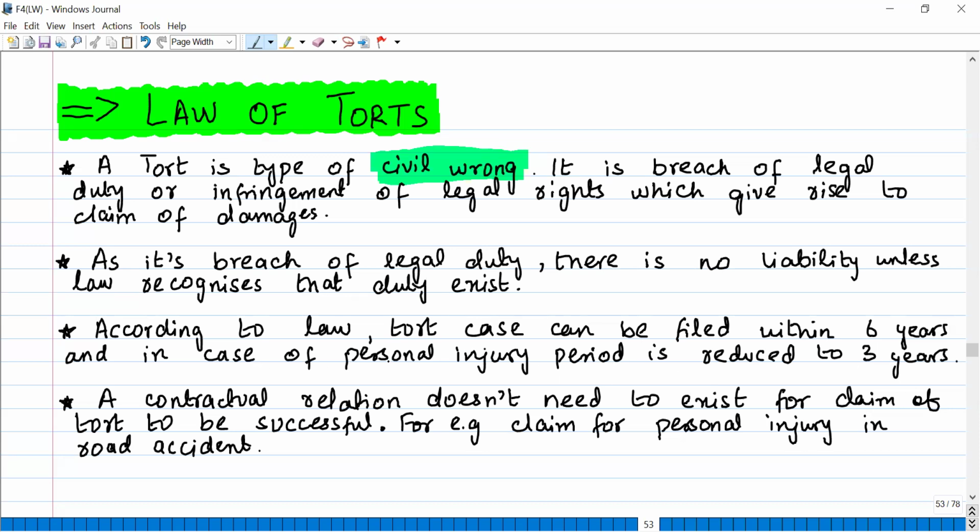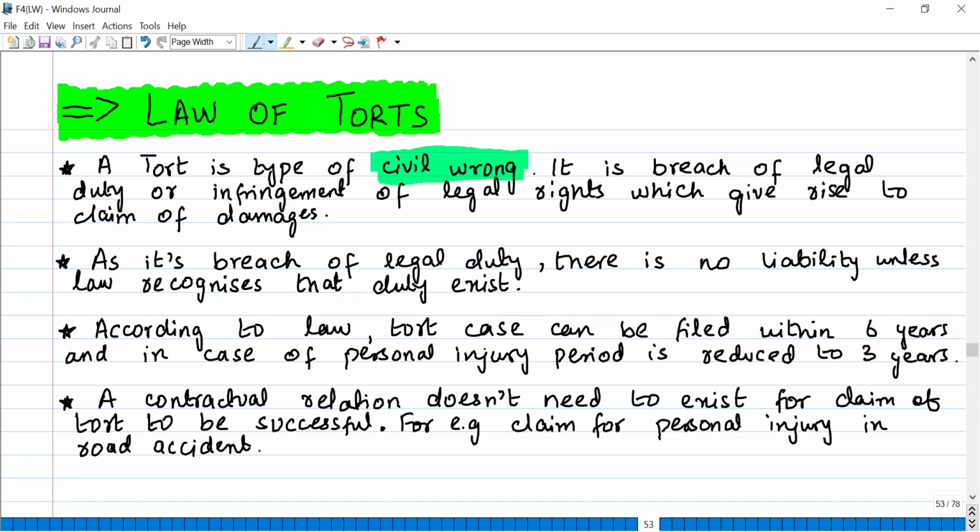So the limitation period of tort is 6 years, and if the tort is regarding personal injury, then it will be 3 years. Okay, a contractual relation doesn't need to exist for a claim of tort to be successful. For example, a claim for personal injury in a road accident. So in the last chapter, the contract law chapter, we talked about cases in which there is a contract between two parties, right? And one party can put up a claim for damages or sue the other party, okay? But in case of tort, there is no need of a contractual relation.